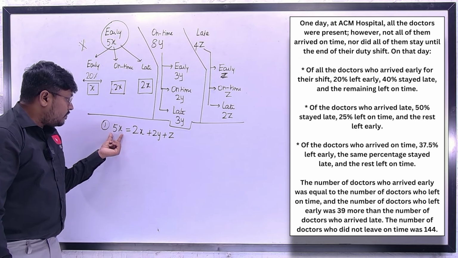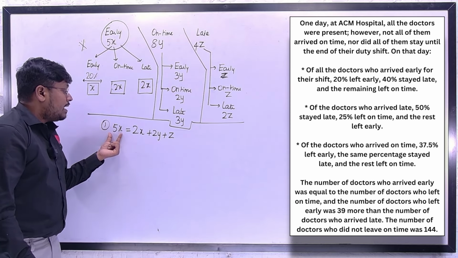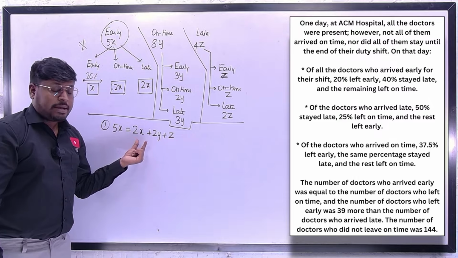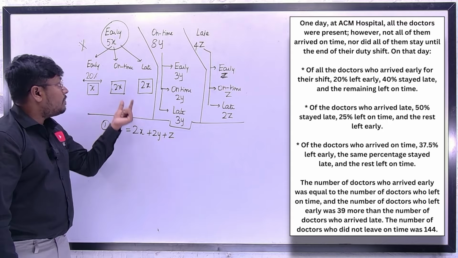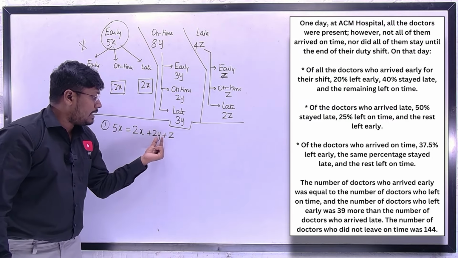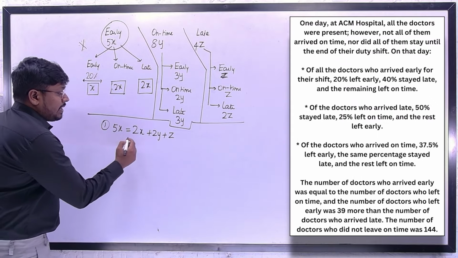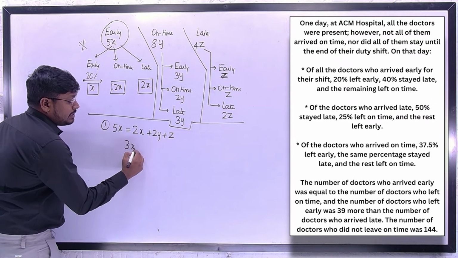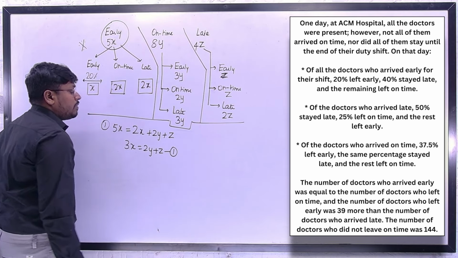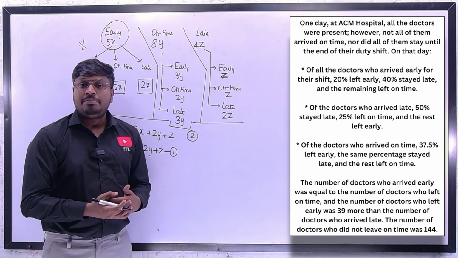So the total number of doctors who arrived early, which we have assumed as 5x, equals the total number of doctors who left on time. This is the first value, this is the second value, and this will be the third. So now what we can do here is, 3x equals 2y plus z. So let's take this as equation 1.